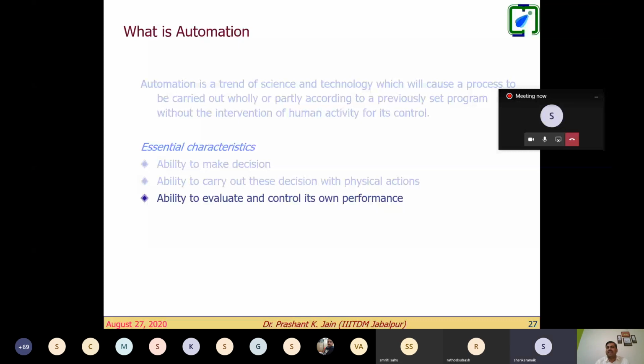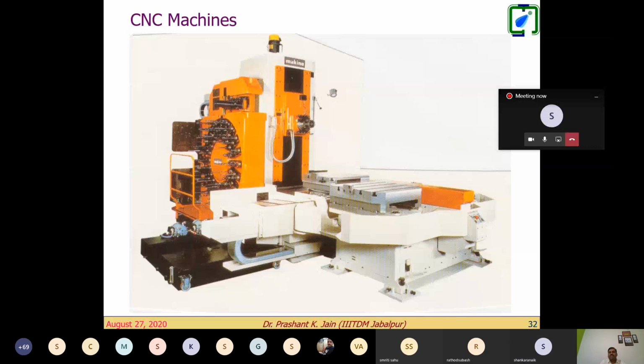No electronic circuitry, no sensor kind of thing, no electrical device, purely a mechanical device which performs the automation, right? Similarly, you can see in the case of the governor. We all know about the governor. The speed increases, the sleeve goes up, controls the flow of fluid to the engine, and accordingly the speed is governed. Then the fly ball, similarly, to control the water flow. So this is automation. What we have in CNC machines, our task is this.